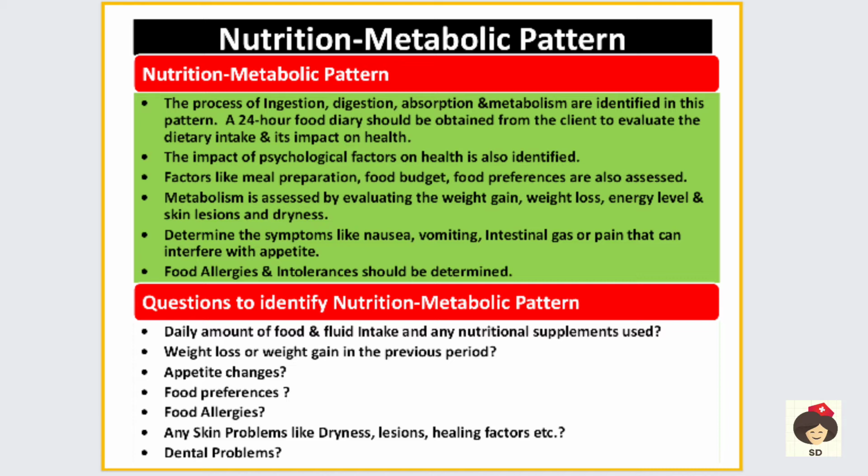Next is the impact of psychological factors on health. Some persons will have more depression, and when there is depression, sometimes they don't feel like eating, so they may become malnourished. Or with anxiety or exam fear, sometimes we may skip meals, and because of that also a person can become malnourished. So you have to ask about any psychological factors impacting health, and see the meal preparation factors like meal preparation, budget and food preference. Some will be vegetarian, some non-vegetarian, so all those factors you have to assess.